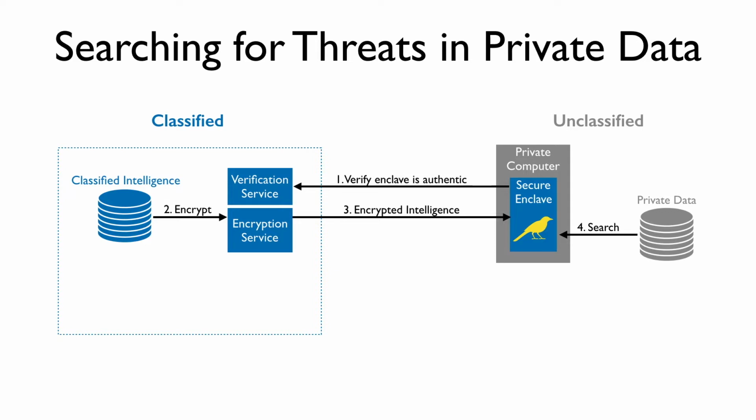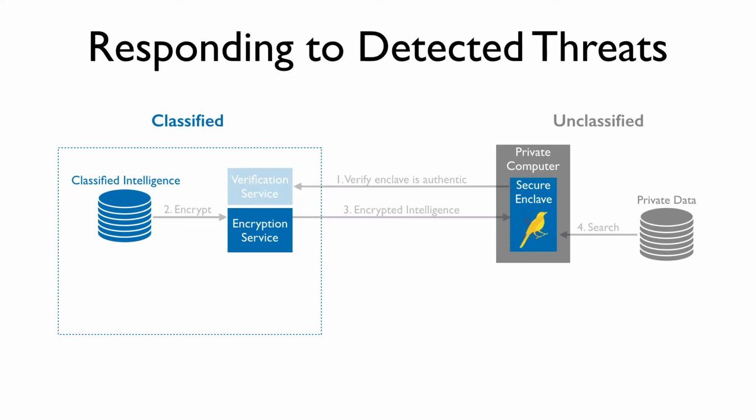After the search is complete, the CANAREE will return a single bit of information to the classified environment, whether the threat was detected or not. This information is not returned to the private company to prevent them from using the enclave as an oracle to learn threat information. Suppose a threat is detected in the private data.